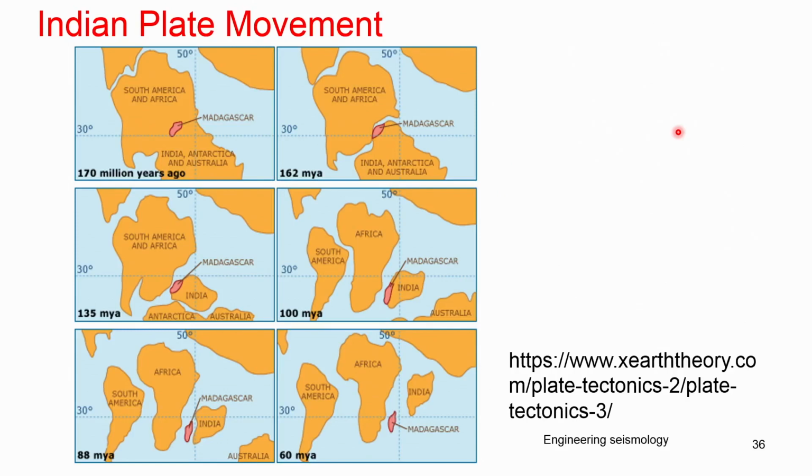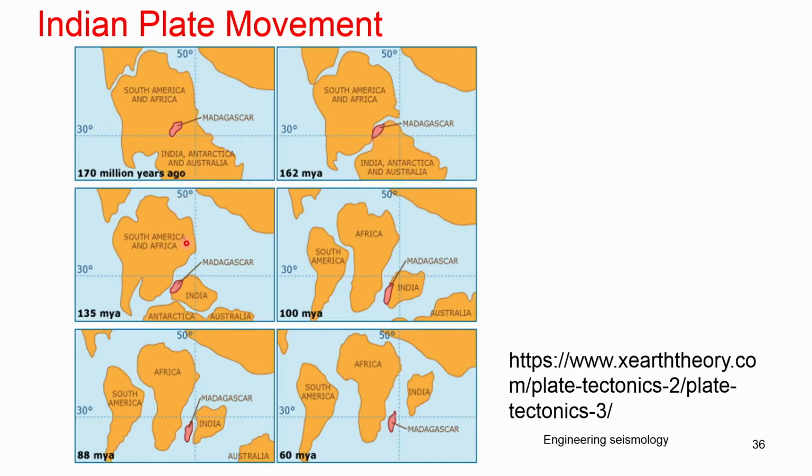Okay, so we have seen that when we are talking about the continental drift theory, and then how the different continents are formed, you can see that about 170 million years ago, this was the island Madagascar. You can see this is South America and Africa together, and India, Australia, Antarctica are together. So same plate, you can see this is the Madagascar region. This is South America and Africa, where India, Australia and Antarctica are separated, with Madagascar in between.